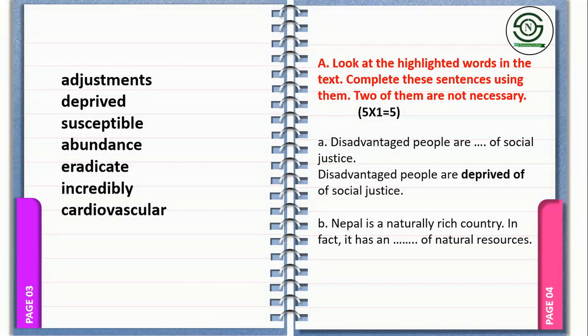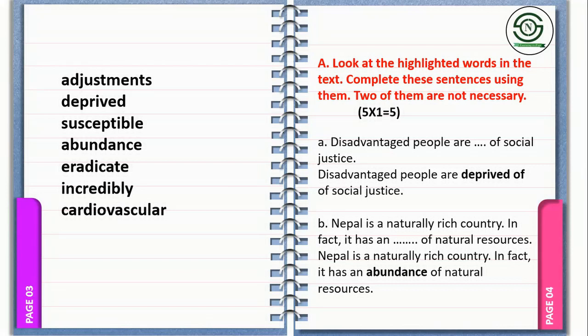Question number B. Nepal is naturally a rich country. In fact, it has an abundance of natural resources. Since you have an before the blank, you are going to search for a word with a vowel sound. And what does it mean? Something great, large in quantity, something plenty of. The word which stands for something plenty of is abundance. So Nepal is a naturally rich country. In fact, it has an abundance of natural resources, plenty of, much.